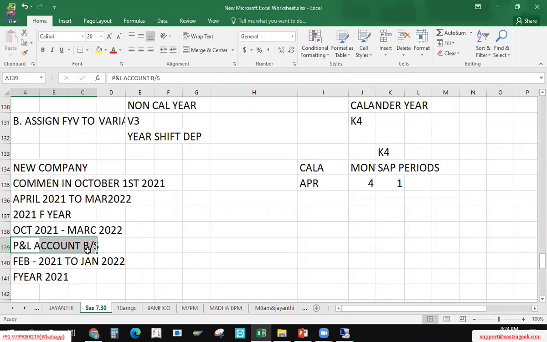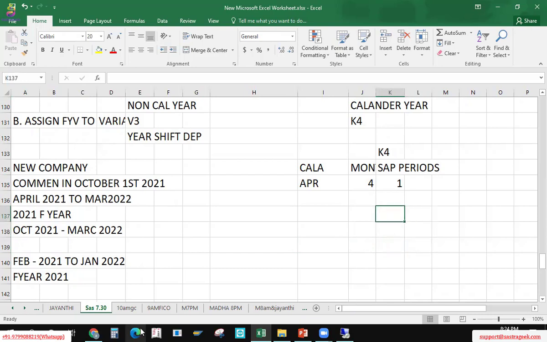Okay, now here actually it's a good question. This profit and loss account and balance sheet will be as per your FI. Now for your understanding, let's take an example.